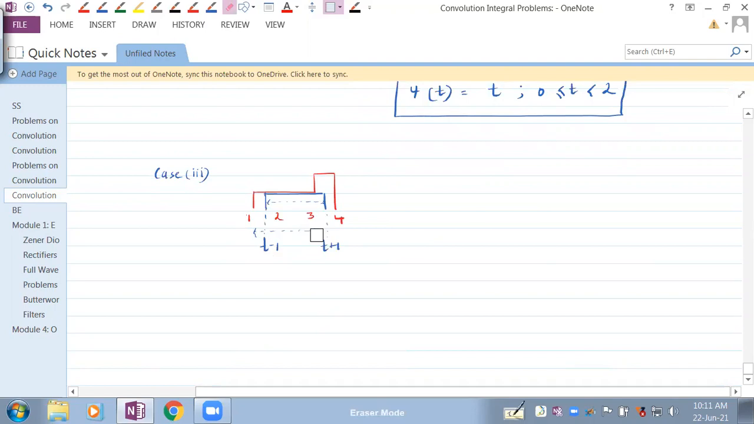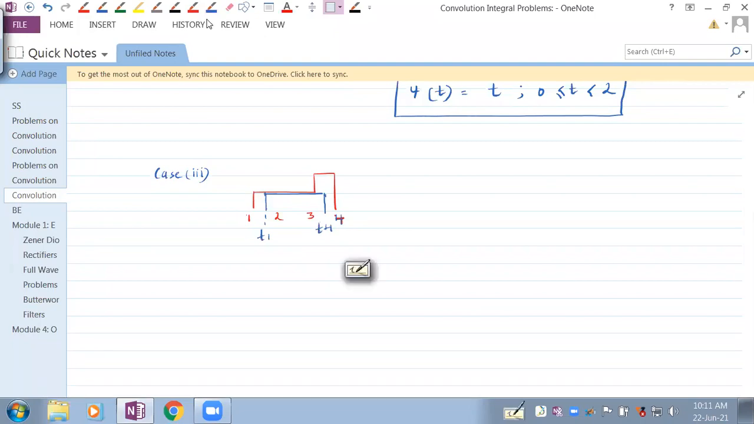Let's do this properly. So this is 4, this is t minus 1, and this is t plus 1. The overlapping range is t minus 1 to t plus 1. The overlapping range is here. But before the overlapping range, we have to say which case this is.